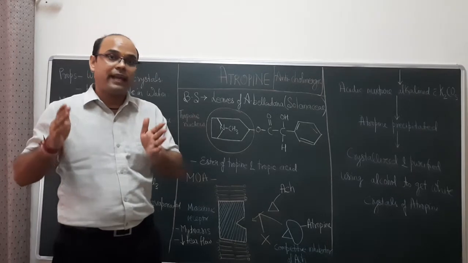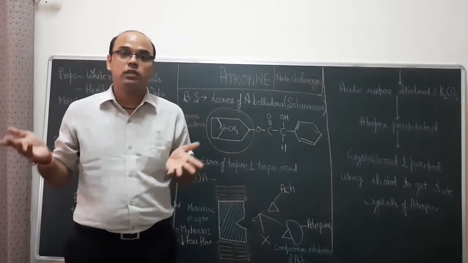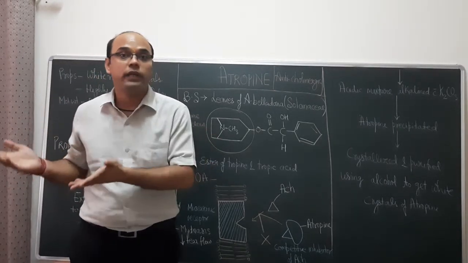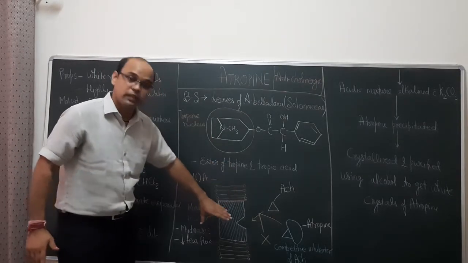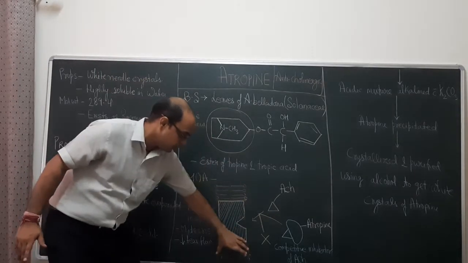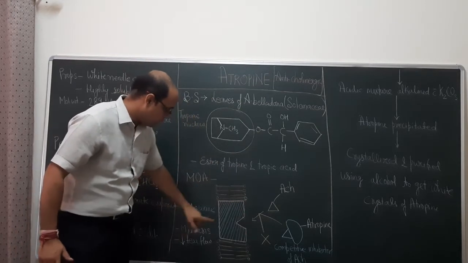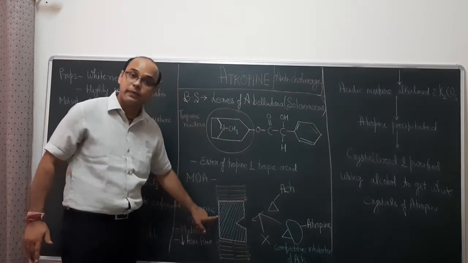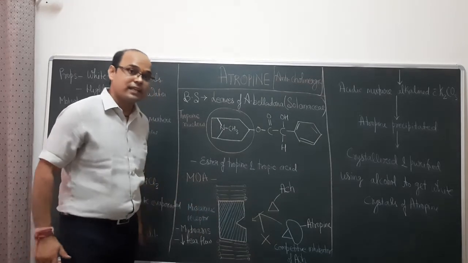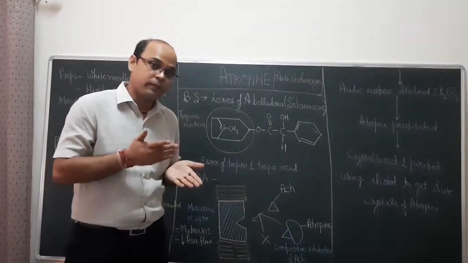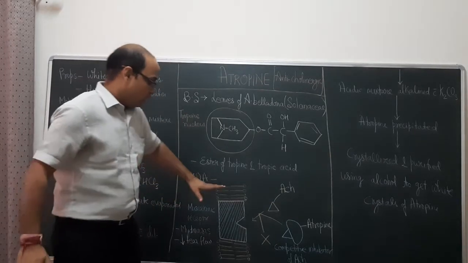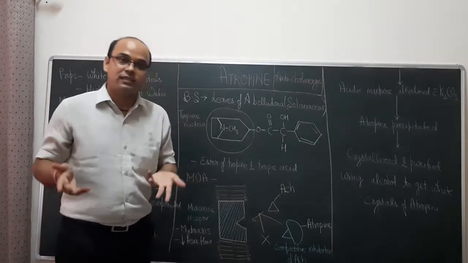Now the mechanism of action: how this chemical is going to act on your body. In the picture, this is the cellular membrane, and on the cellular membrane you have the muscarinic receptor. These muscarinic receptors are activated by acetylcholine. What does atropine do?